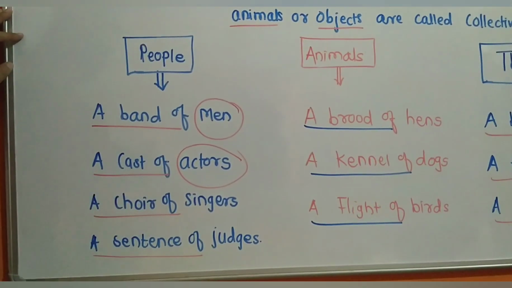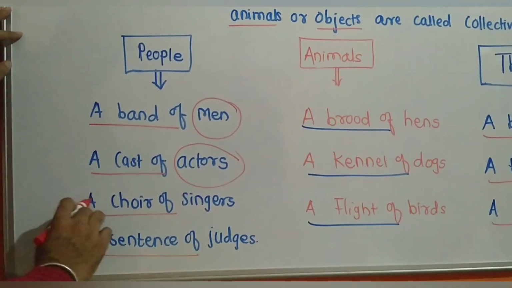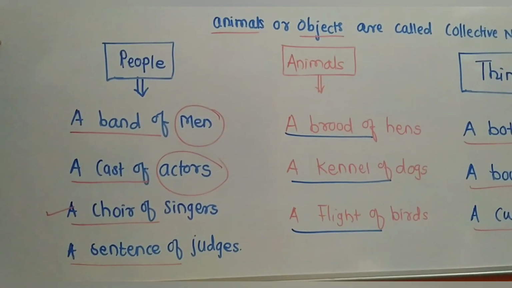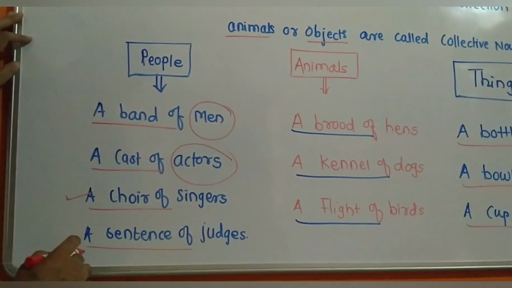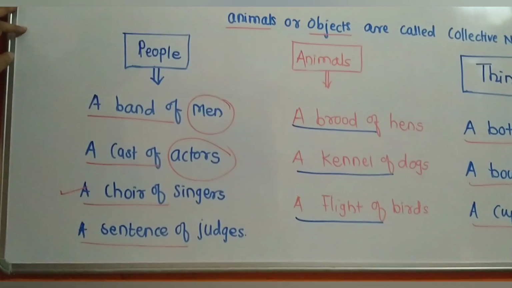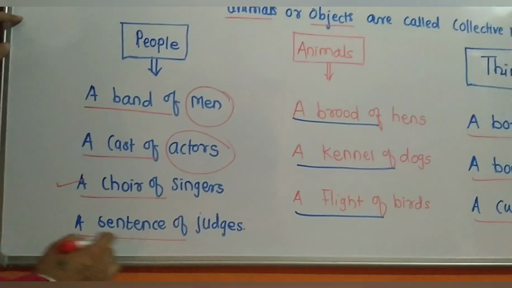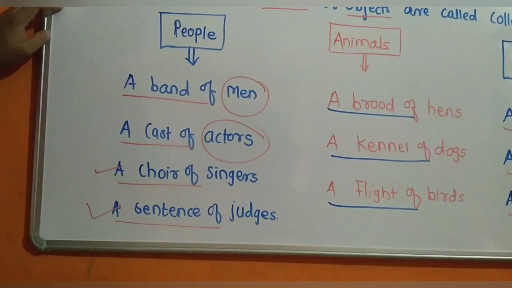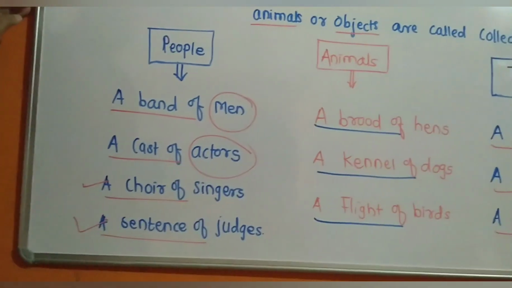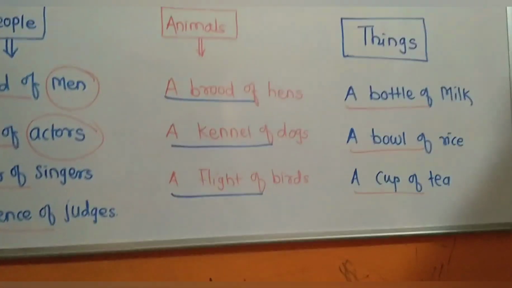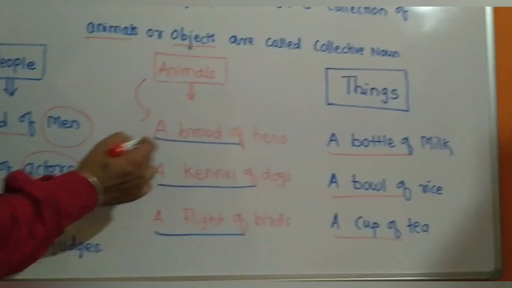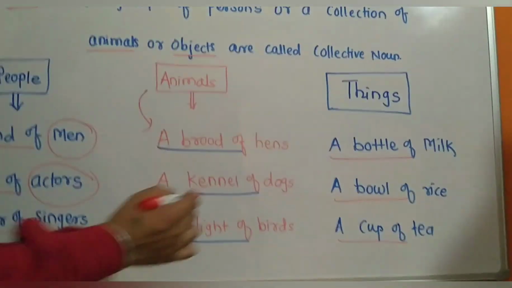Now a chorus of singers. Chorus here means more than one person who sings a song. Then a sentence of judges, where there is not only a single sentence but more than one. Now for animals, see the example a brood of hens.